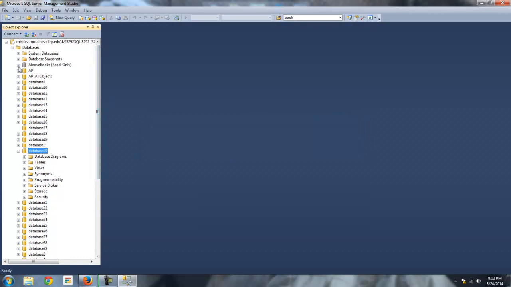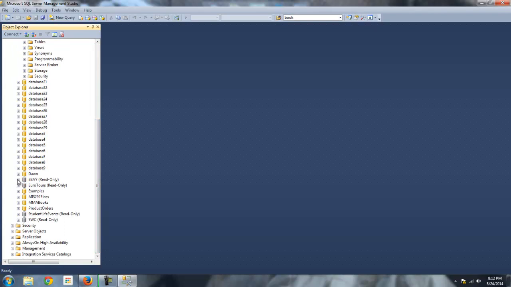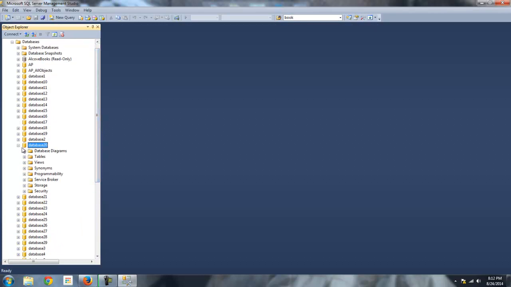You will see, for example, this Alcove Books. That's one of our exercise databases that'll come into play later. I have a read-only version of that. The whole class can access that. And there are other ones as well. There's an eBay database. So these will come into play later on, but for the most part, you're going to do most of your work in your own little personal database, okay? Right now there are no tables in there, but we'll create tables in later videos.